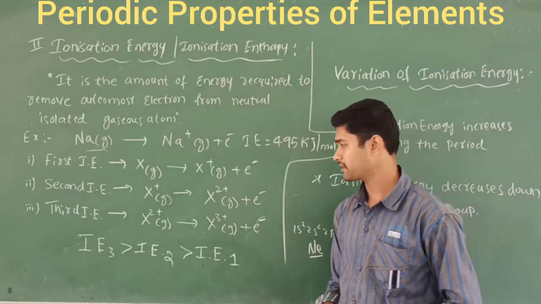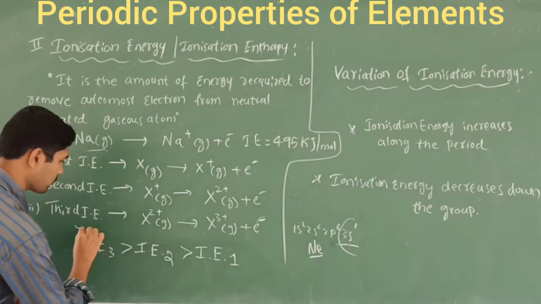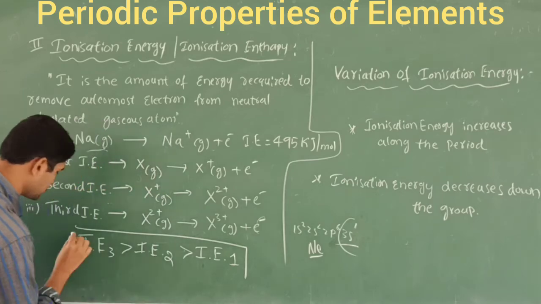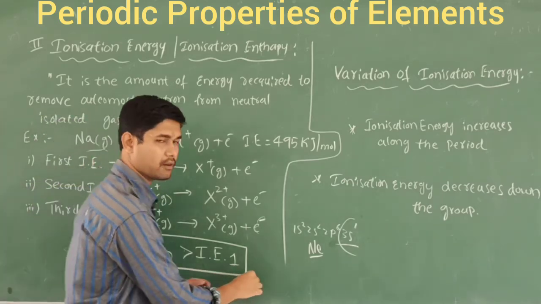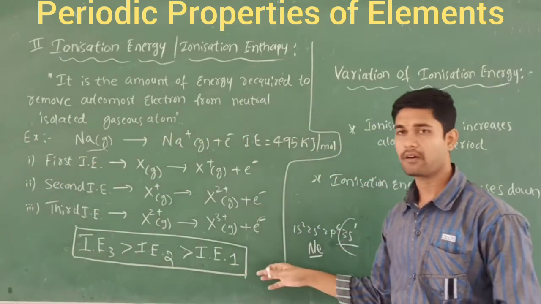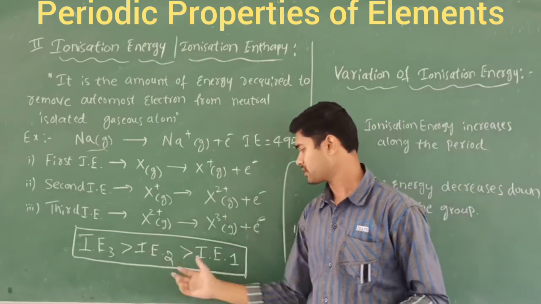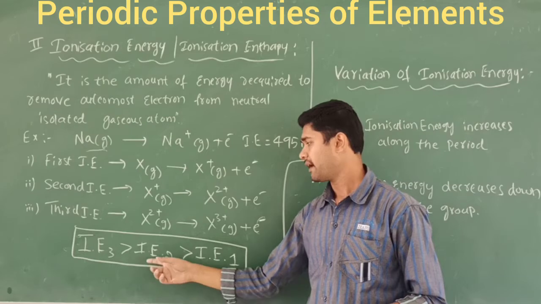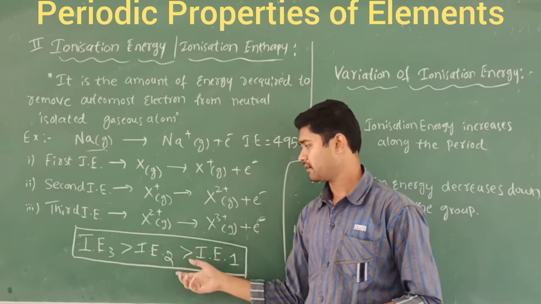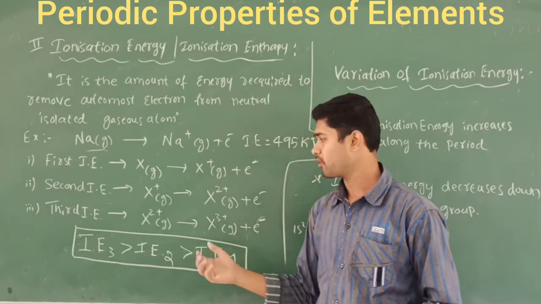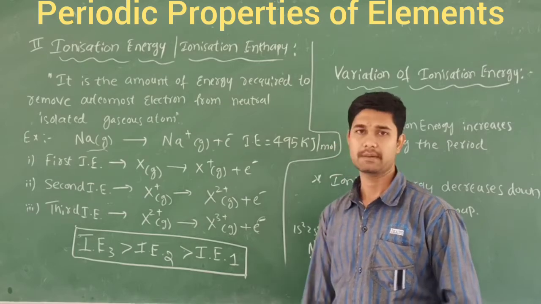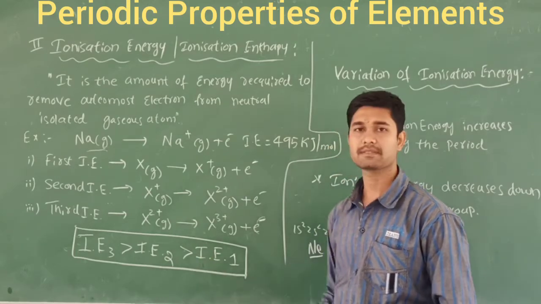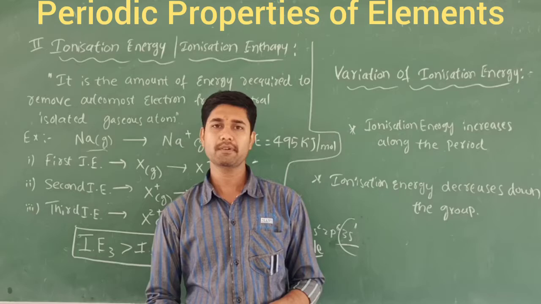And there is one more parameter, so it is very important. Ionization energy always goes on increasing in this order. The first ionization energy will always be lesser than the second ionization energy, and the second ionization energy will always be smaller than the third. Why does this happen?